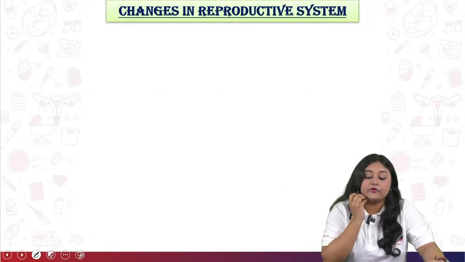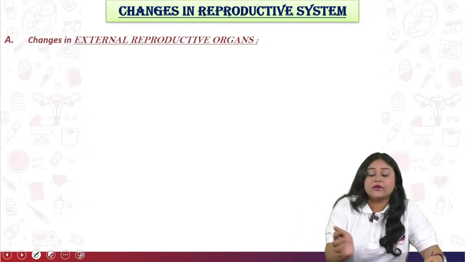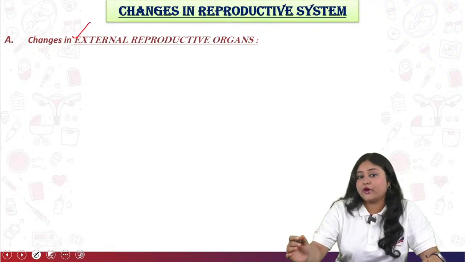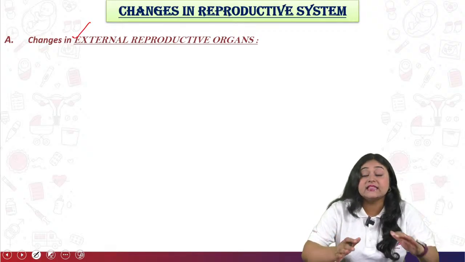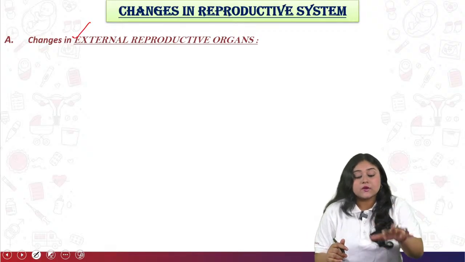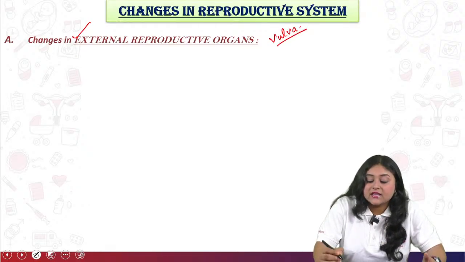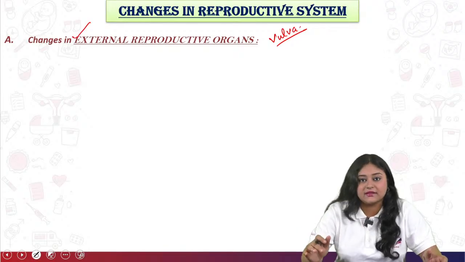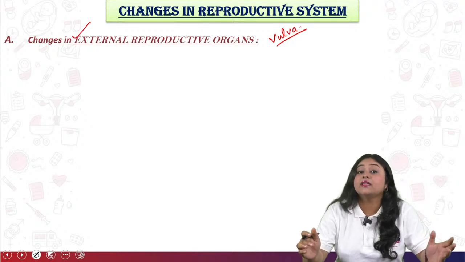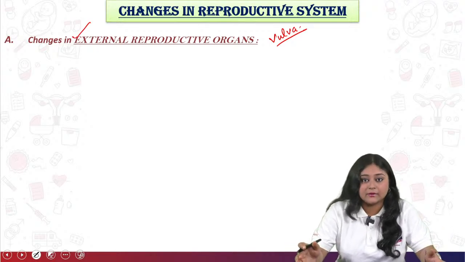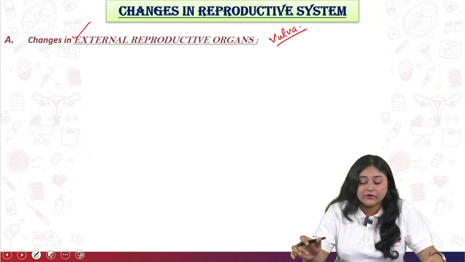Now come to the reproductive system changes. What changes can you see? First we have to discuss the external reproductive organs. We have to know what organs are present in the external reproductive organs. Combined, the external reproductive organs are also known as the vulva. In this vulva there are many parts, like labia majora, labia minora, clitoris, vestibule, as well as vagina, urethra, Bartholin ducts and then perineum. So a total of 9 organs are included in the external reproductive organs.